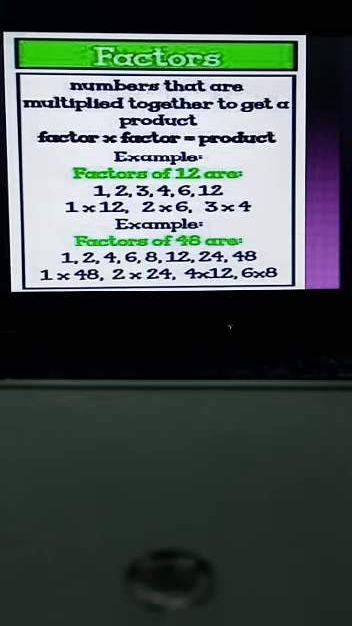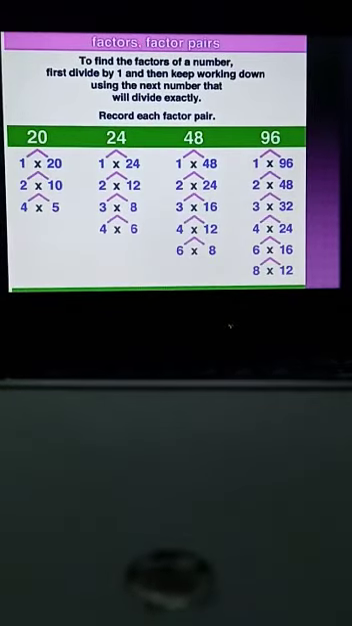So students, we will start with the least table, like we will start with 1 and then move on. We will find out whether the given number is in the table, then move to other tables step by step to find the factors of the given number. So to find the factors of a number, first divide by 1. We start with 1 and then keep working up using the next number that will divide exactly.